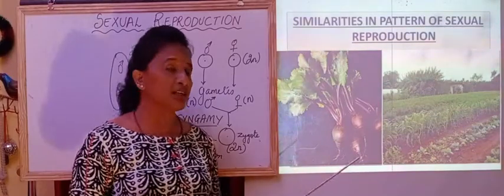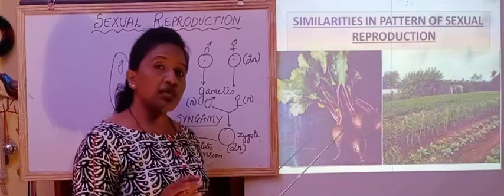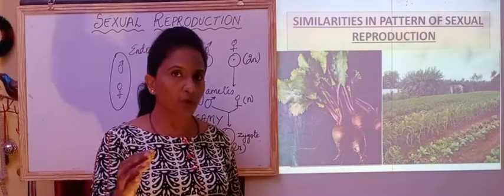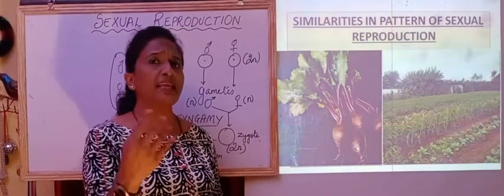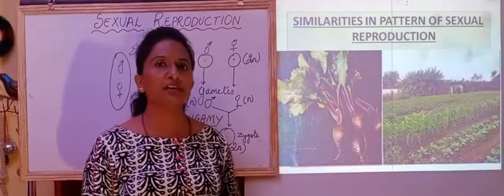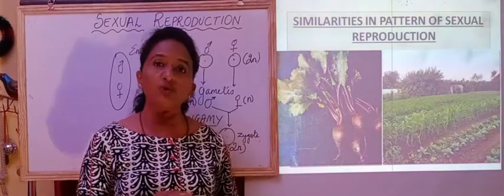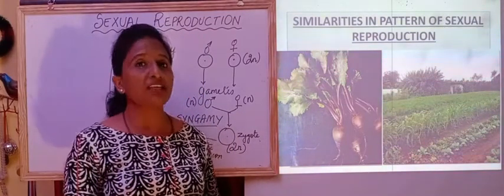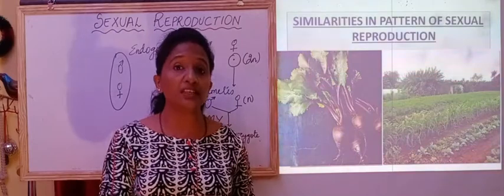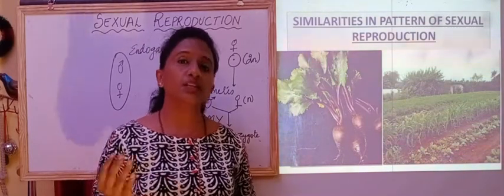Also in the biennials, for example, beetroot, carrot or turnip, which are biennial. That means in one year they will grow and mature, and next year we will see the flowers emerge and then they will start fruiting. So in these plants we can see all the phases very clearly. But for perennial plants it becomes difficult. Perennial means those plants which survive more than 2 years.